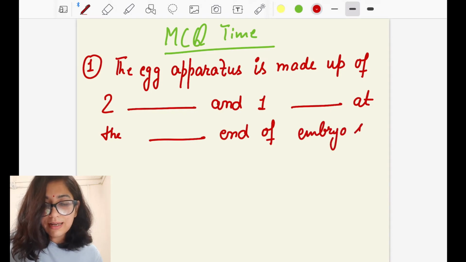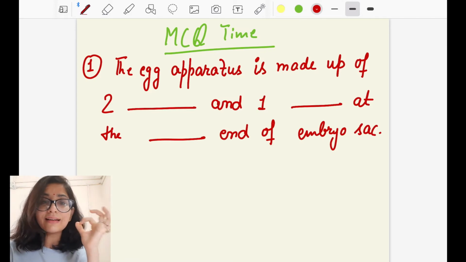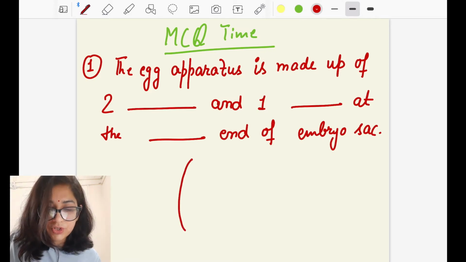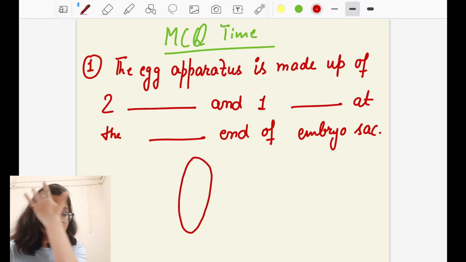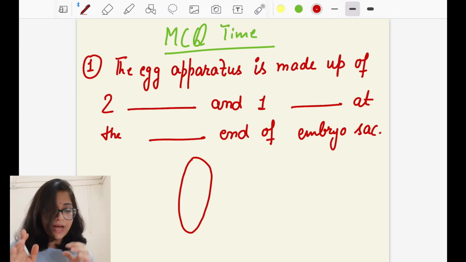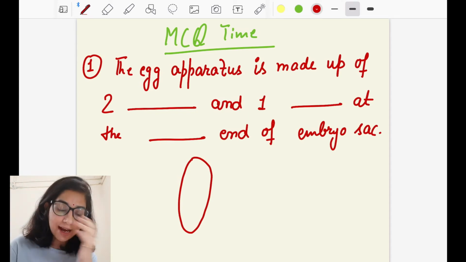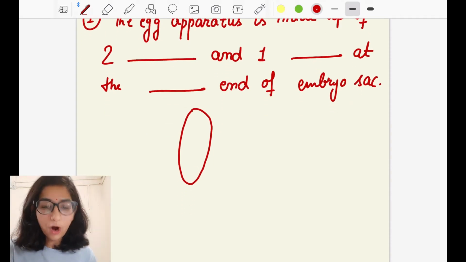So the structure you draw of the embryo sac is made up of 2 dash, 1 dash and the dash at the end of the embryo sac. I give you options for this.